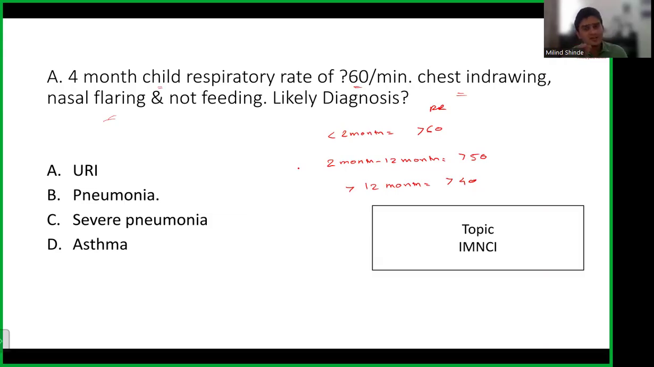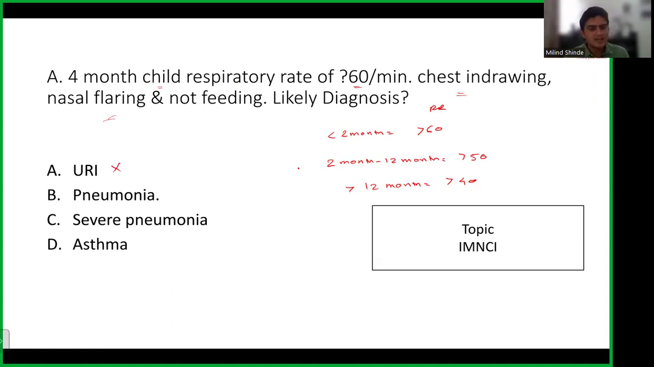If I read this question, definitely it doesn't look like a URI. URI is upper respiratory tract infection. Upper respiratory tract infection is your cough and cold, like the normal running nose that you have. Definitely it doesn't look like that. This child looks sick. So URI is not that.